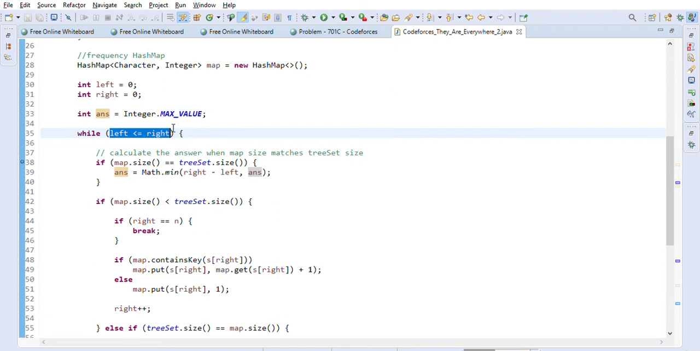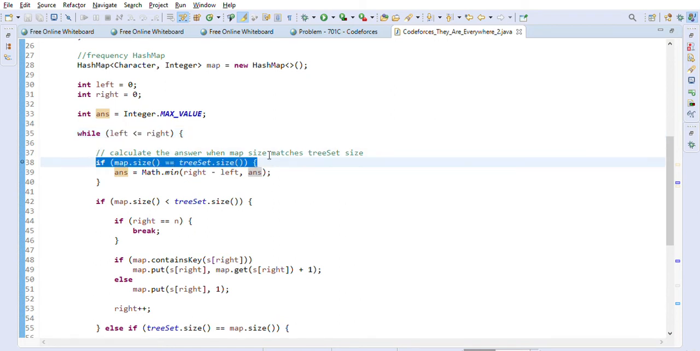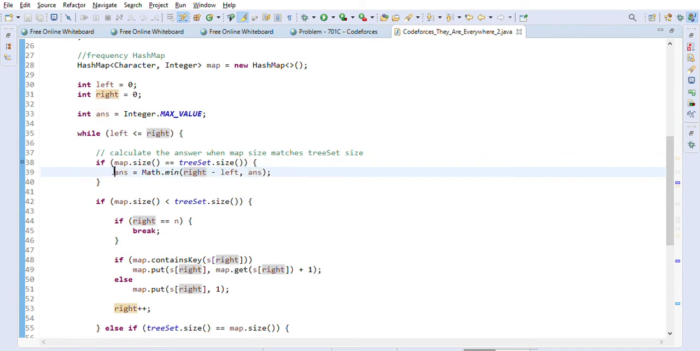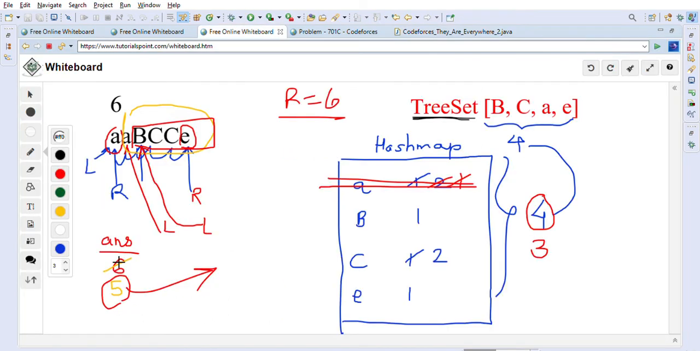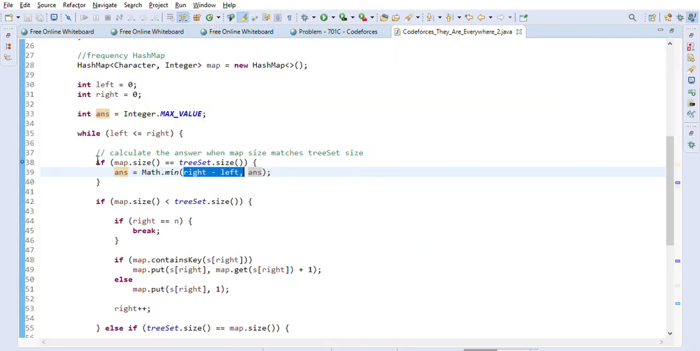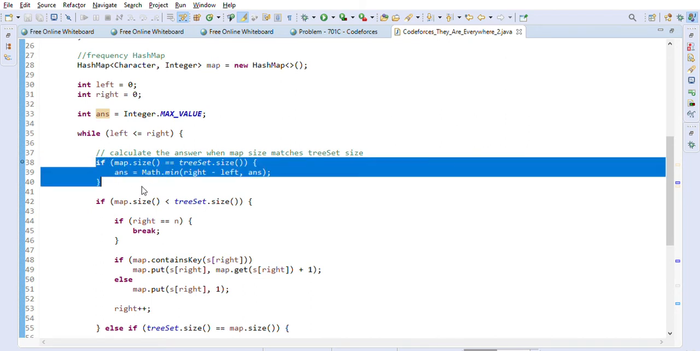While left is less than or equal to right, we have a loop. First we want to check if our map and tree set sizes are the same. In that case we have to update the answer using right minus left and answer, whichever is the minimum. As I mentioned here, whenever the 4 and 4 sizes become equal, we calculate right minus left. Right was at the E position and left was at the A position, so the total becomes 6. That same logic we are doing here.